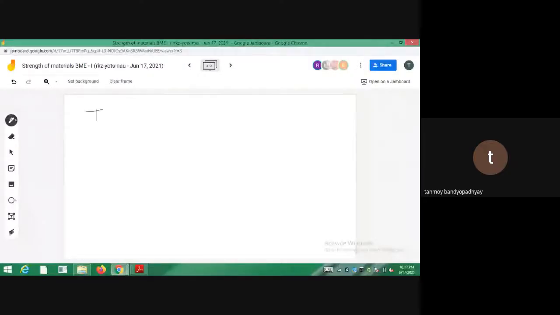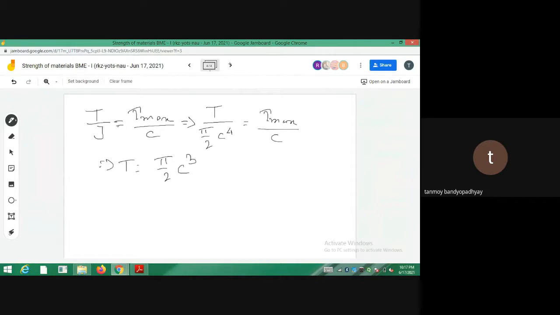আচ্ছা এখানে টিটা অ্যাকচুয়ালি বের করতে দিয়েছে, এখানে টি এর ওই স্ট্যাটিক্স পার্টটা ভেবে লাভ নেই, ঠিক আছে? So the expression is T by J, that is equal to your tau max divided by C. So if you want to simplify it, you can simplify it like this. Diameter দিয়েও করতে পারো বা রেডিয়াস দিয়েও করতে পারো। So T is actually equal to pi by 2 C cube into tau max. So you can just remember this expression also. ঠিক আছে? So just here you put the values.